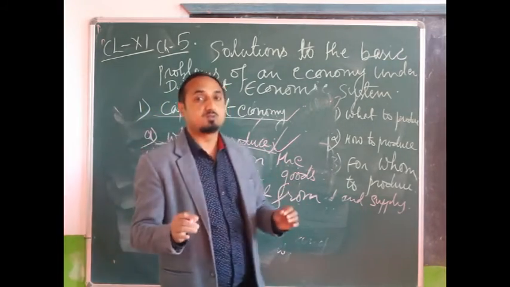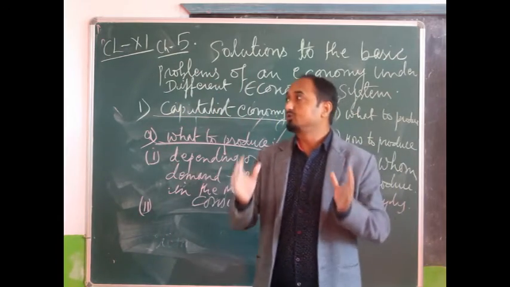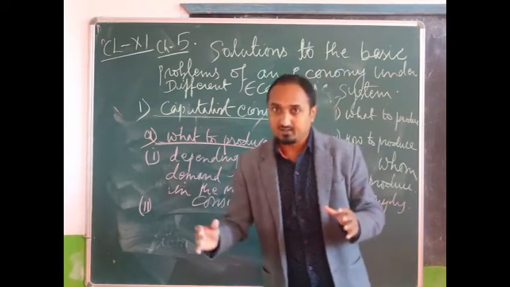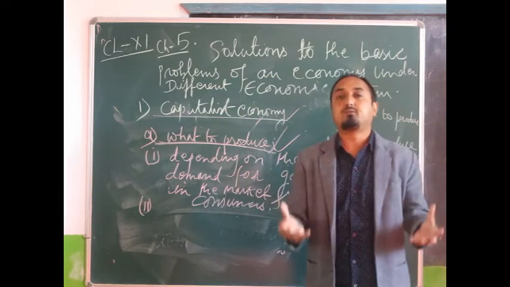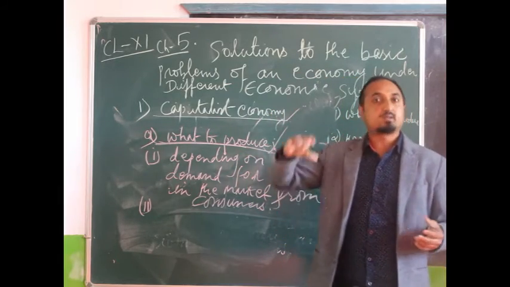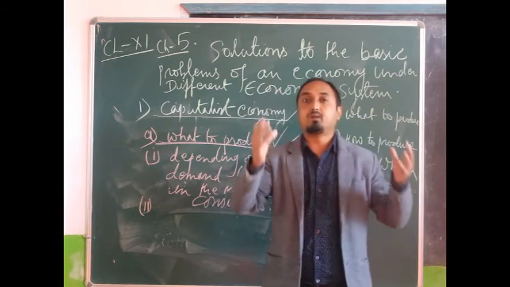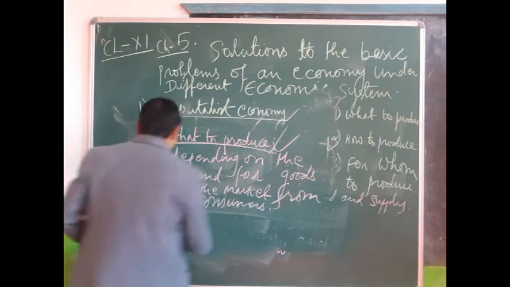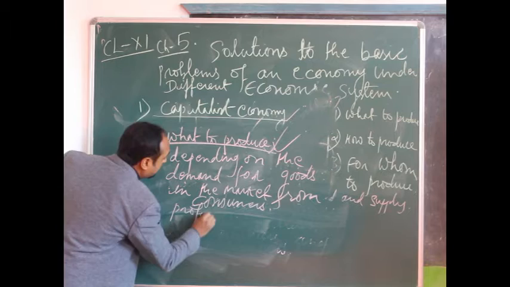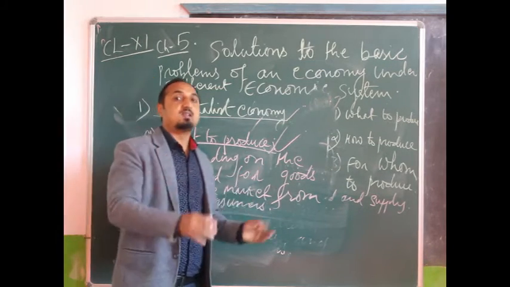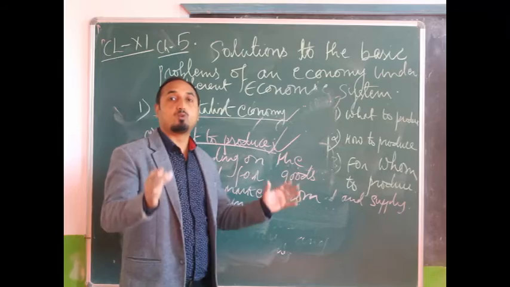The producers will produce those goods in which their profit margin is very high. So when there is an excess demand for their commodity in the market, obviously the price will be high, and if the price is high, their profit margin will be more. So profit is the other factor which determines what commodity and in what quantity the producers are going to produce.